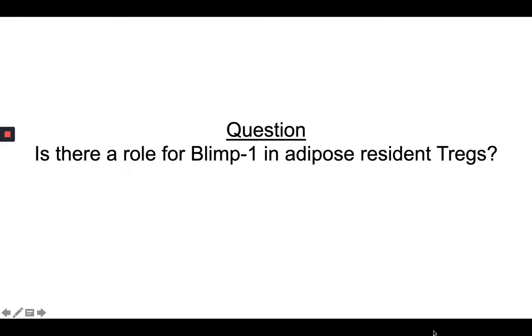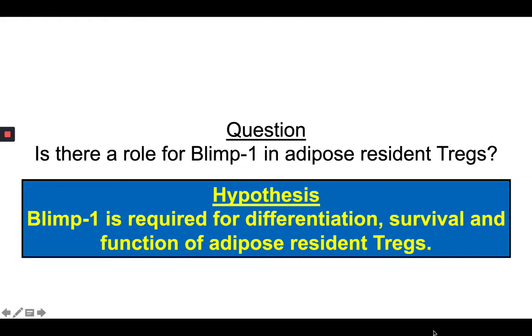So now that we have an overview of BLIMP1, adipose Tregs, and obesity, our lab wanted to ask, is there a role for BLIMP1 in adipose-resident Tregs? And our major overarching hypothesis was that BLIMP1 is required for differentiation, survival, and function of these cells. So to formally test this hypothesis, we took advantage of PRDM1 FOXP3 Cre conditional knockout mice, which lack BLIMP1 specifically in Tregs. And we placed these mice on 60% high-fat diet and analyzed them after 16 to 18 weeks.